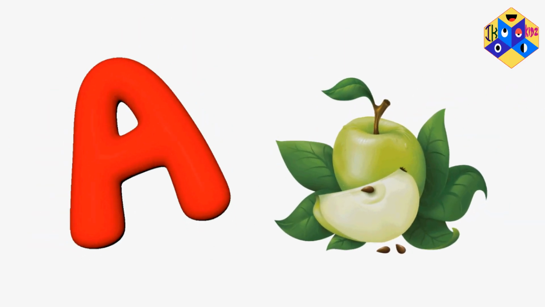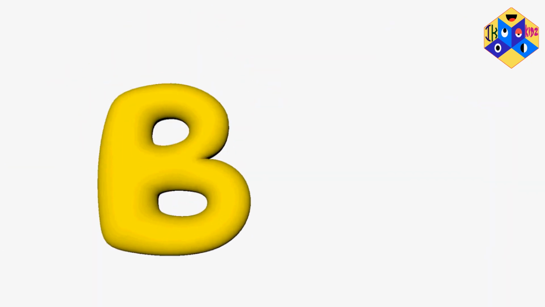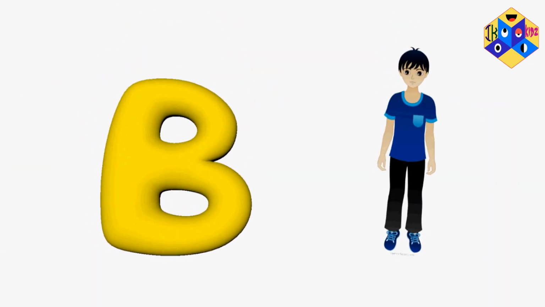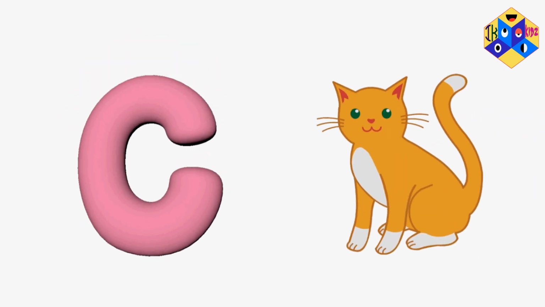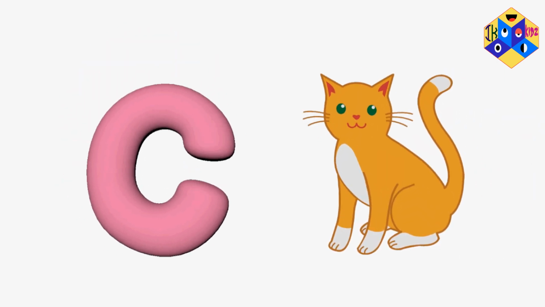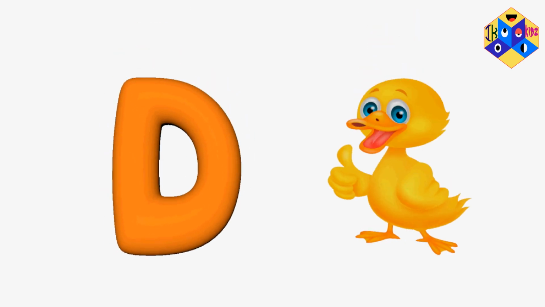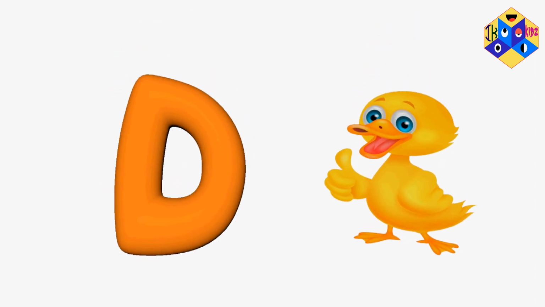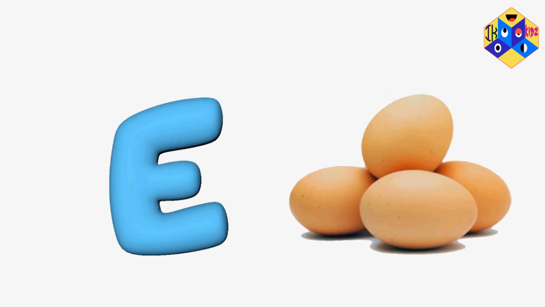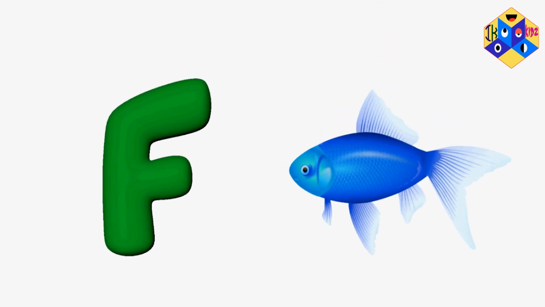A is for apple. B is for boy. C is for cat. D is for duck. E is for egg. F is for fish.